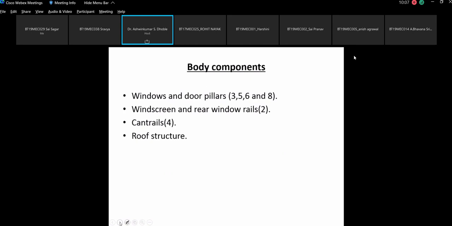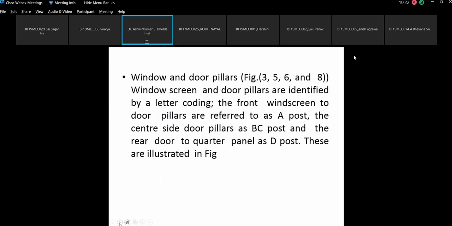Now windows, doors, body components: they are the windscreen, rear windows, two cantrails, this I don't know, we'll try to find out. Then roof structure. Okay, so these are the body components. The windows are referred to as A post and other things. This we have seen, pillar A and pillar B. They are illustrated in the figure, that is what it says.